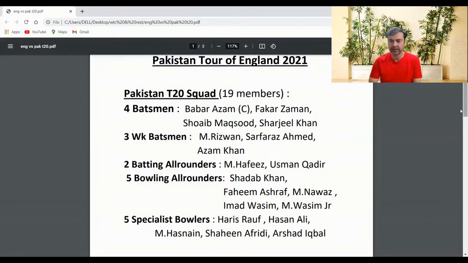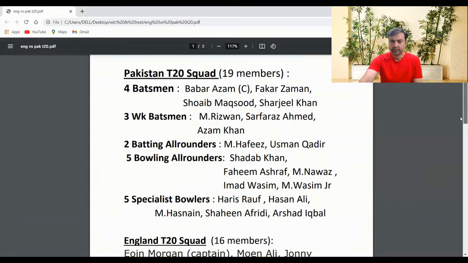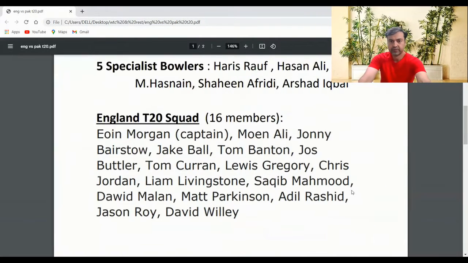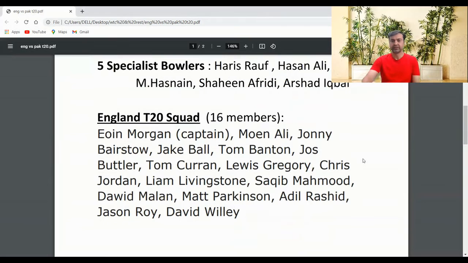Now, talking about the England team, most of the main players of England have returned for this T20 series. And Ben Stokes, who captained England in the ODI series, has again been rested. So England have declared a 16-member squad for the T20 series. As you can see on the screen, Eoin Morgan has returned as captain.